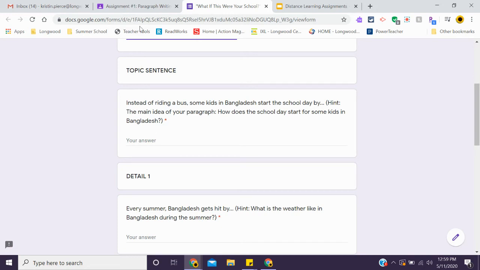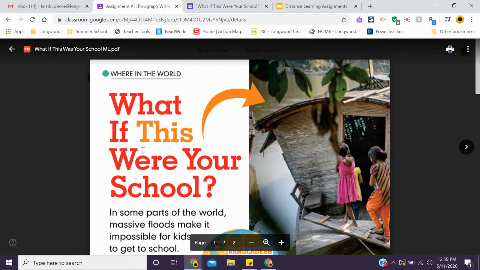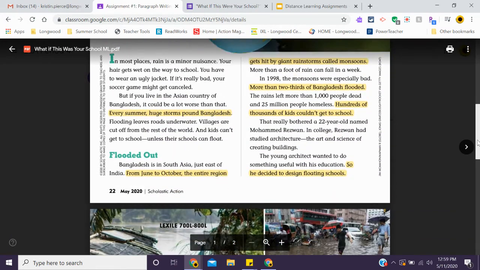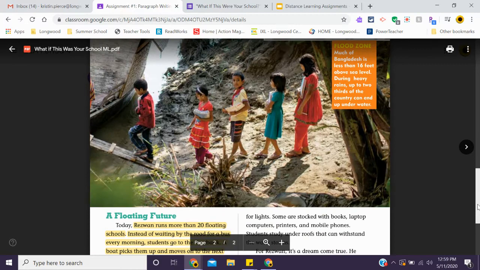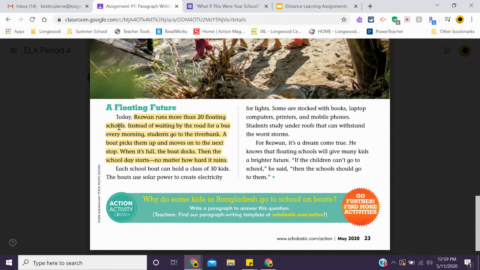So let's go back to our assignment. Let's open up our PDF. And we have to look for the answer. How do some kids in Bangladesh get to school? Well, if we look right down here, it says, Rezwan runs more than 20 floating schools. Instead of waiting by the road for a bus every morning, students go to the riverbank. A boat picks them up and moves on to the next stop. When it's full, the boat docks.